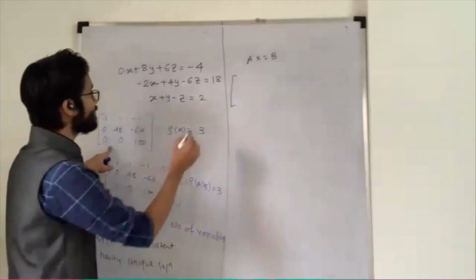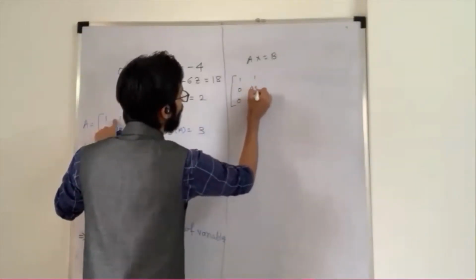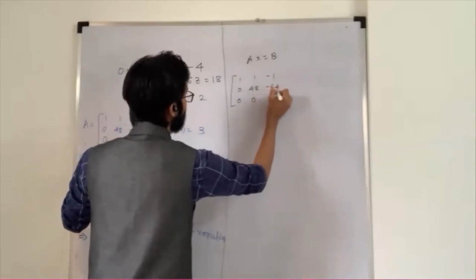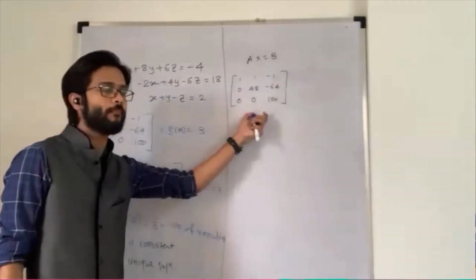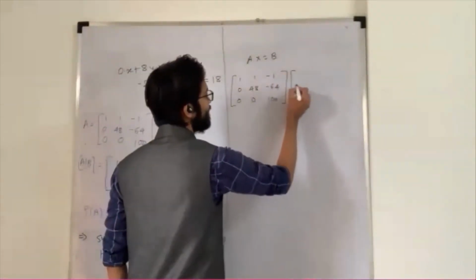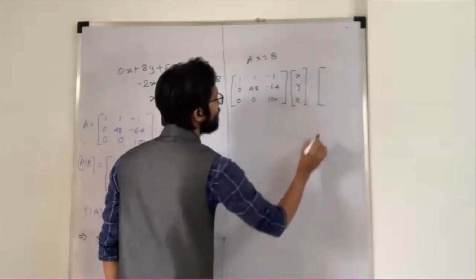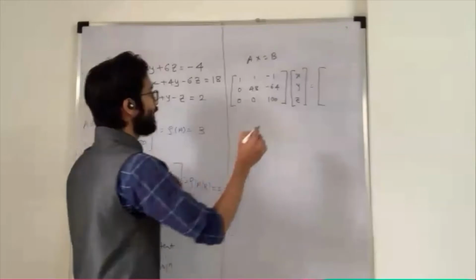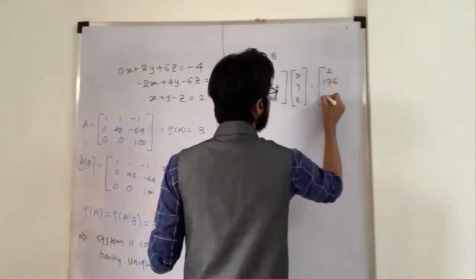It is 1, 0, 0, then 1, 48, 0, then minus 1, minus 64, and 100. Then my X matrix is as it is, X, Y, Z, and my constant matrix in echelon form is 2, then 176, and minus 200.